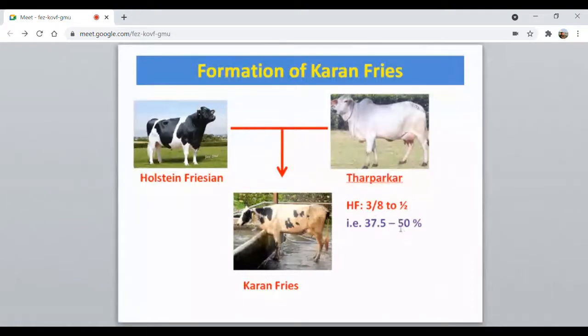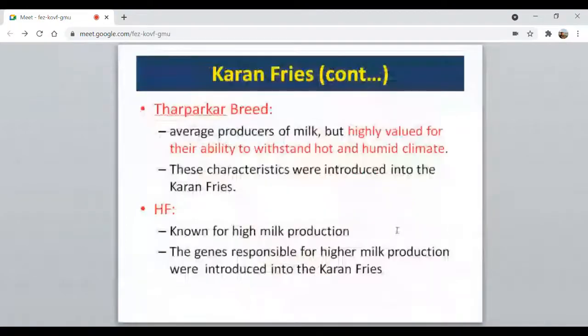It means we don't want more inheritance level from the Holstein Friesian, because if it is increased, then the reproductive efficiency of this Karan Fries will be reduced. That's why they included only around 37 to 50% of Friesian inheritance. Now, as I said, the Tharparker breed is known for its high adaptability, and HF is for milk production.